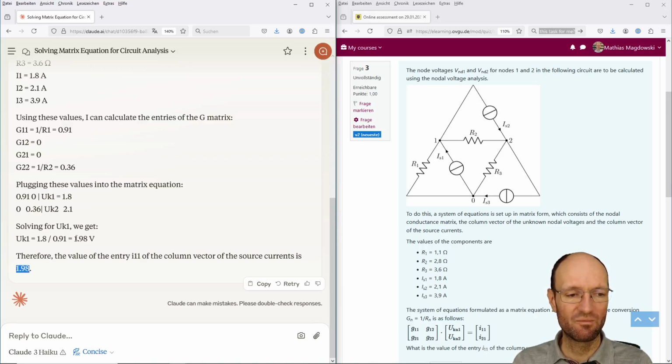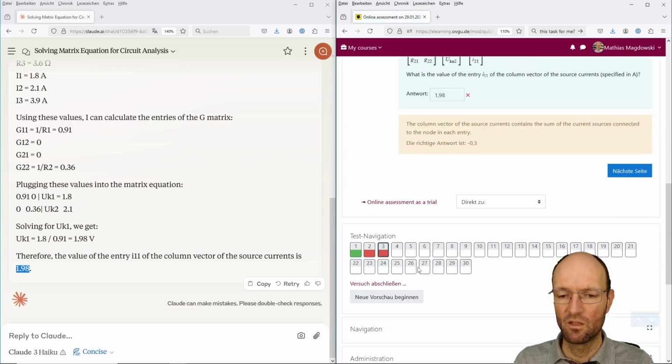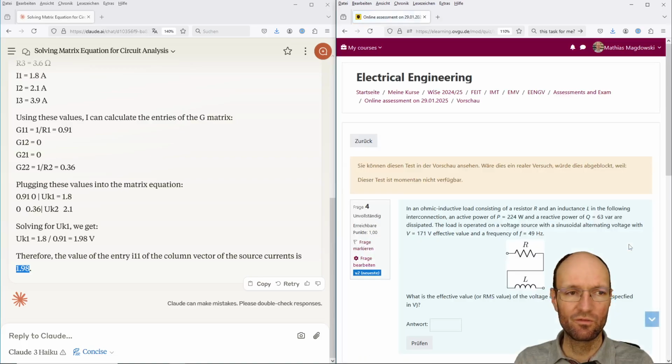I mean, this is maybe the solution of the system of equations, but even the system of equations is not correctly set up. So this is certainly wrong. The correct answer should be minus 0.3, as you can see. Okay, so overall, not a very good start for Claude.